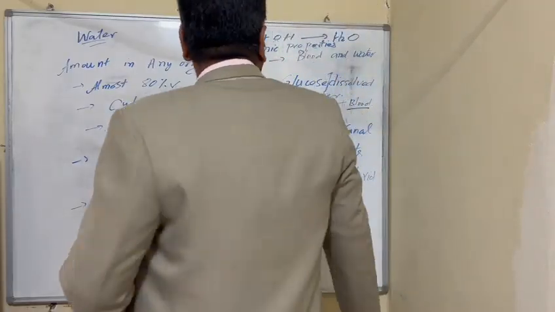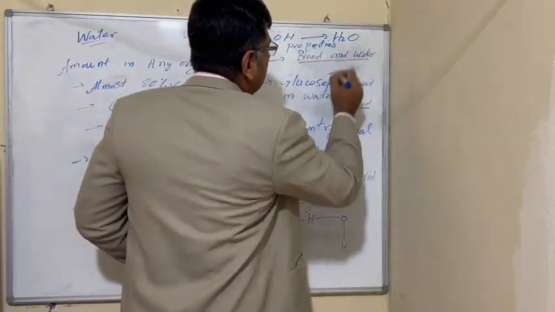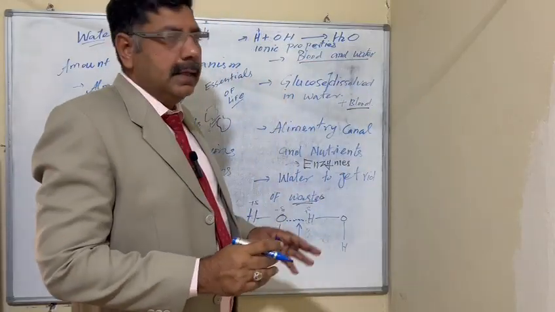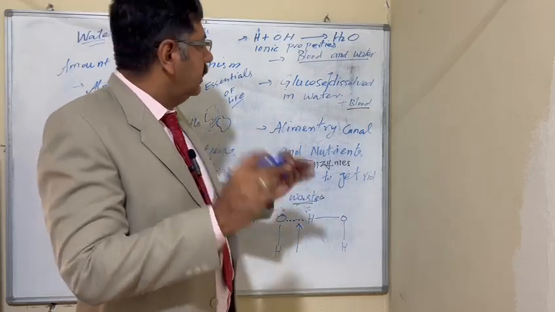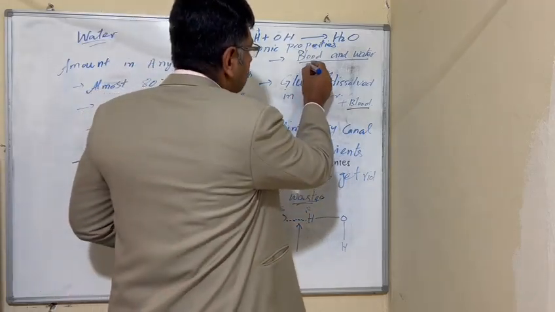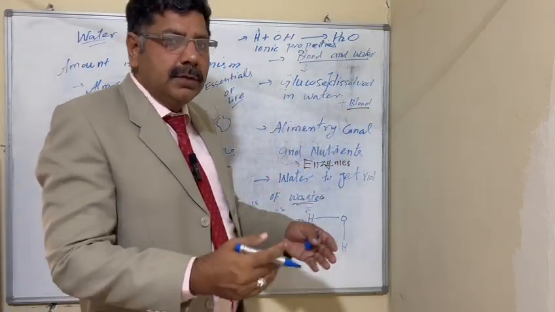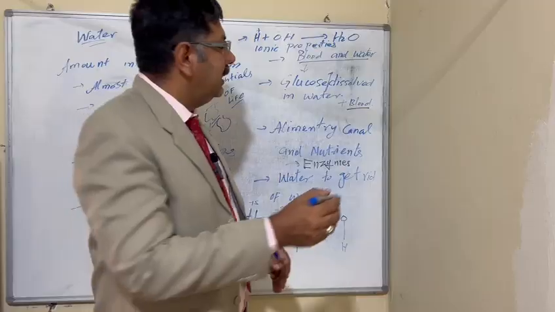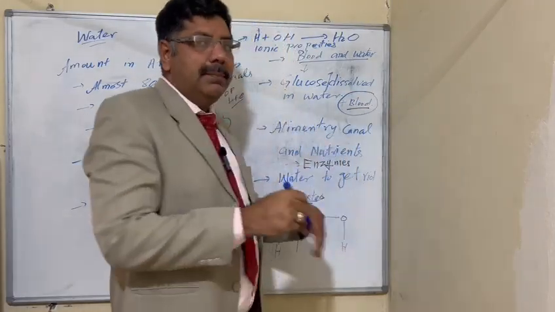Then we come across the blood. Blood plasma consists of water, and all the glucose molecules, the energy rich compounds, are dissolved in water, and this water is actually the blood plasma.